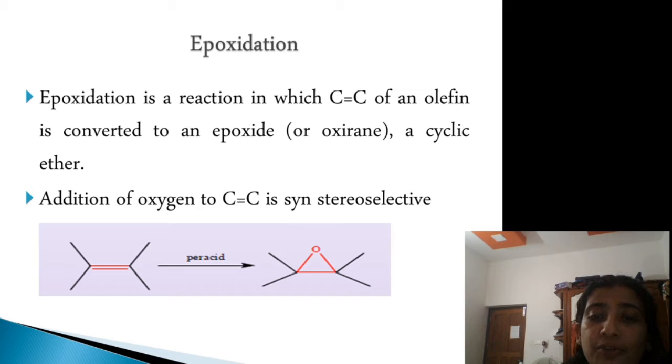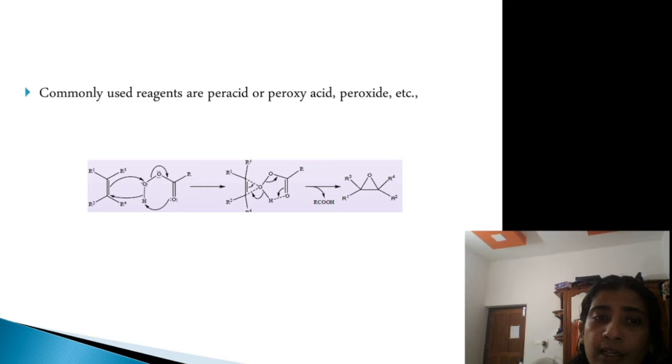Here, addition of oxygen to the carbon-carbon double bond takes place in a stereoselective syn manner. That is, in an example, we can see the alkene on reaction with the peracid will form an oxirane or an epoxide, in which syn addition is taking place. And usually the reagents used for this reaction are peracids, peroxyacids, peroxides, etc.